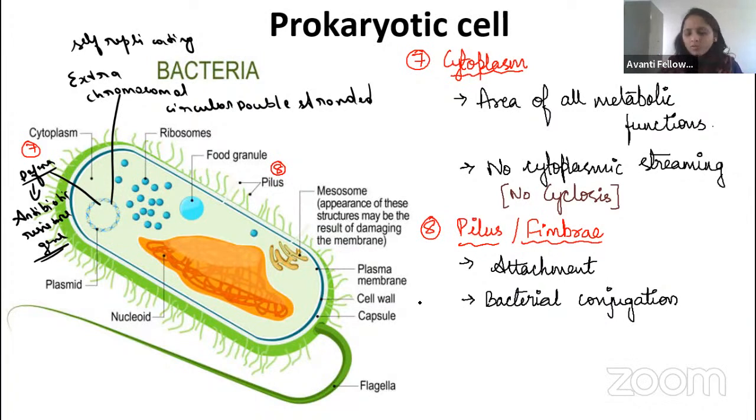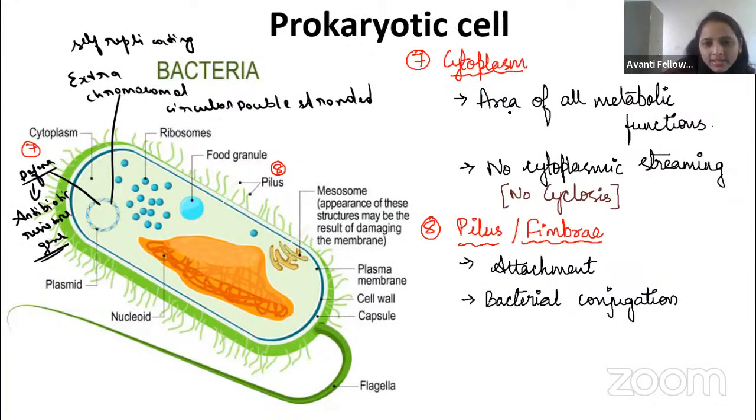Now let us talk about the cytoplasm. You all know that, right? This is the fluid-like structure present inside the cell, where the nucleoid, the ribosomes, the plasmids and all the other things are suspended. For example, soup. If you take soup, you can see all the veggies in it. Like that, all the things are suspended in it, right, guys?